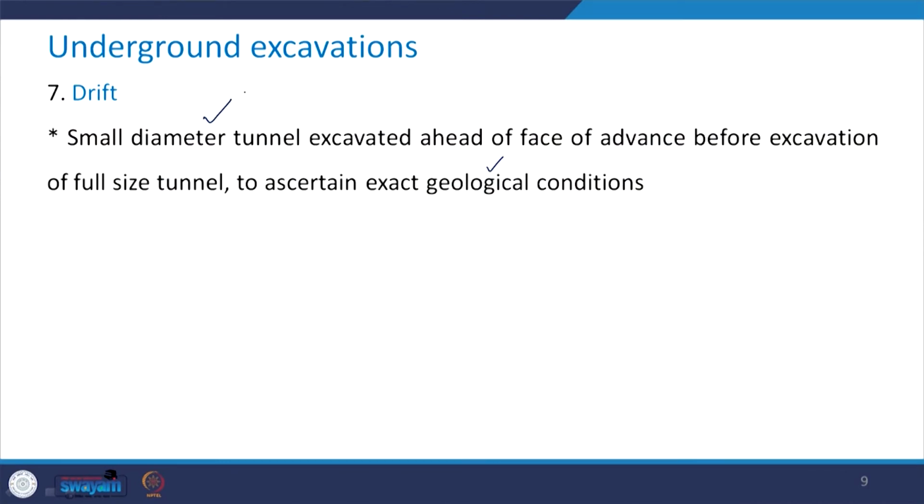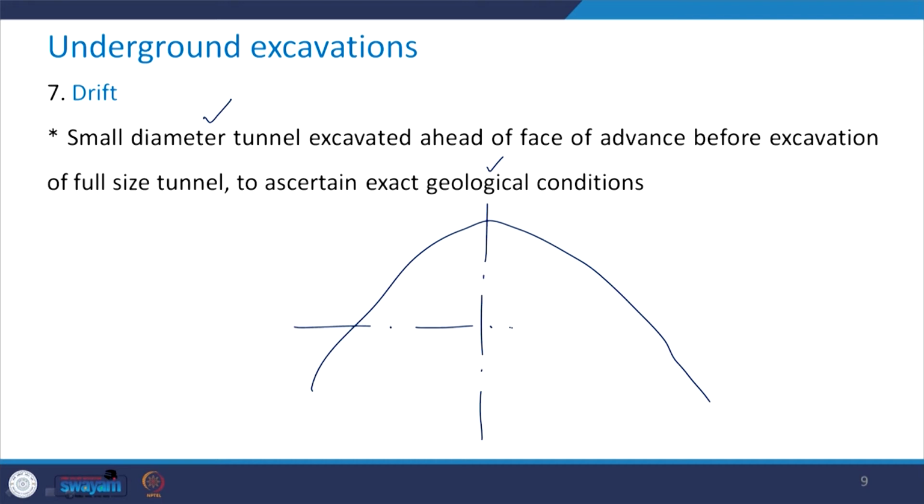See, this is how it looks like. So I have here a ridge line and say this is your hill and this is the axis of the tunnel. Now this is say the top part or the crown portion of the tunnel, and here you have the invert portion.